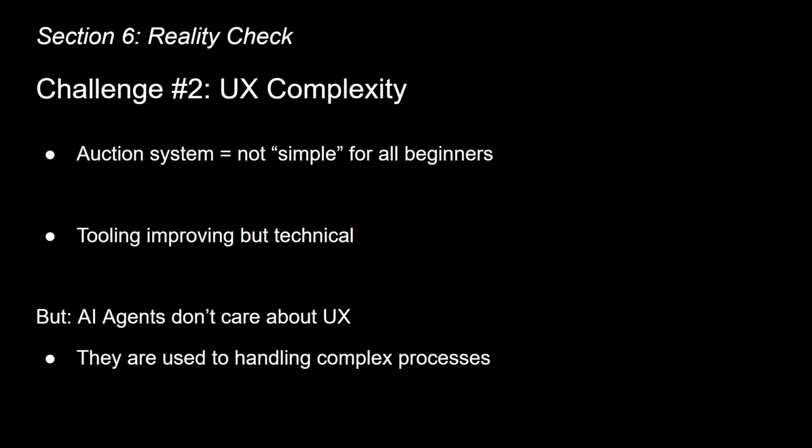Challenge 2. User experience. Acquiring a Handshake name through auctions is more technical than buying an ENS name currently. The tooling is still improving, but it's still complex. The good news is AI agents don't care about user experience. They can already handle complex technical processes, and this is actually an advantage for AI native infrastructure.